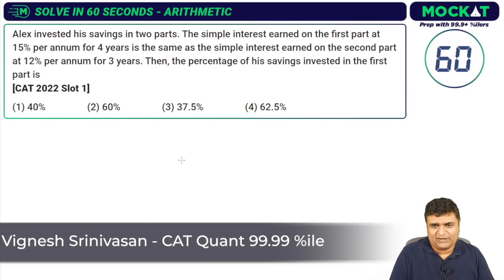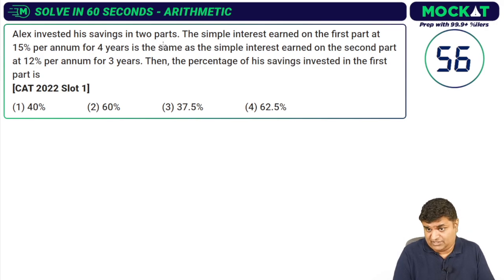Now let's look at a CAT 2022 slot 1 question. Start the timer. Alex invested his savings in two parts. The simple interest earned on the first part at 15% per annum for 4 years is the same as the simple interest, simple interest in both cases. So it's quite simple, right? Earned on the second part at 12% per annum for 3 years.